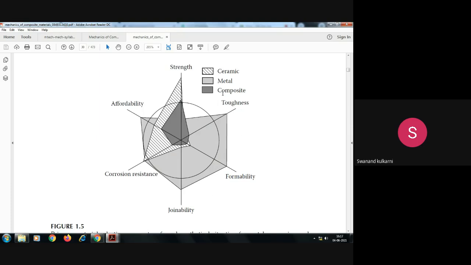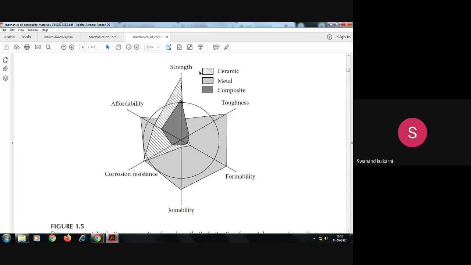Is it okay? Here our interest is to observe the composite, because of naturally available ceramic and naturally available metals, how they are compared. The parameters with which they are compared are shown here. Each and every line represents the property of the ceramic and metal.